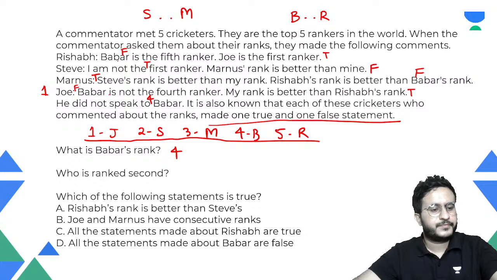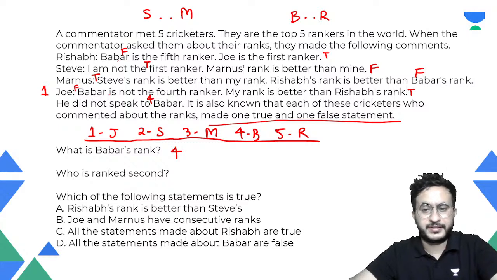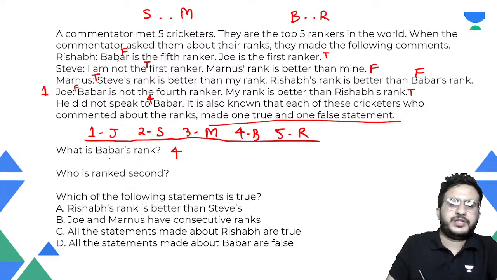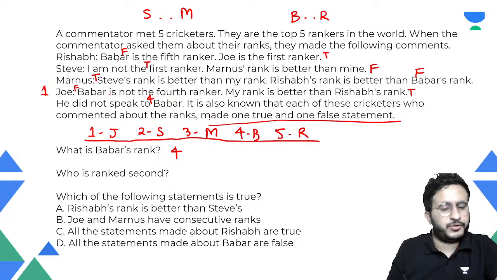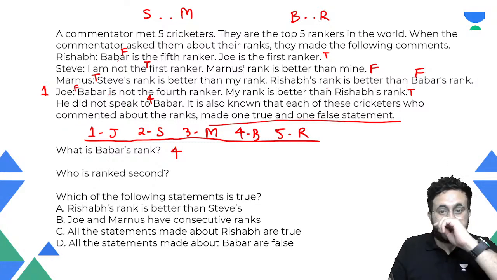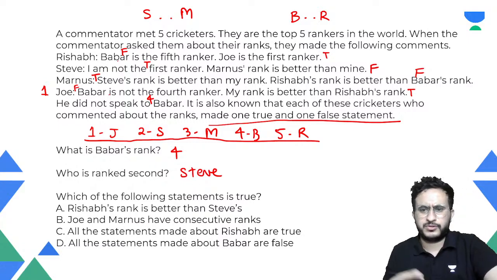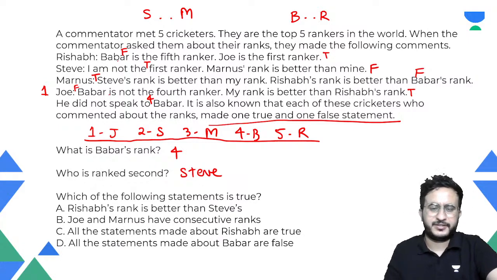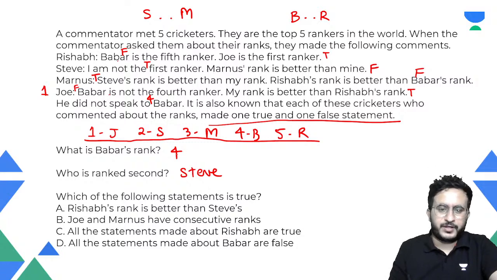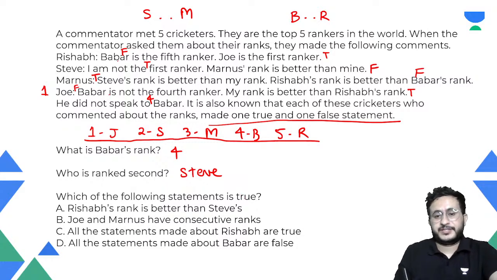Okay, so this will satisfy all the conditions here, right? So 1 2 3 4 5 ranks. So the first question is, what is Babar's rank? Babar's rank is 4. Okay, who is ranked second? So second rank is Steve. Okay, so actually I think Marnus is second rank. Reality maybe. Which of the following statements is true?